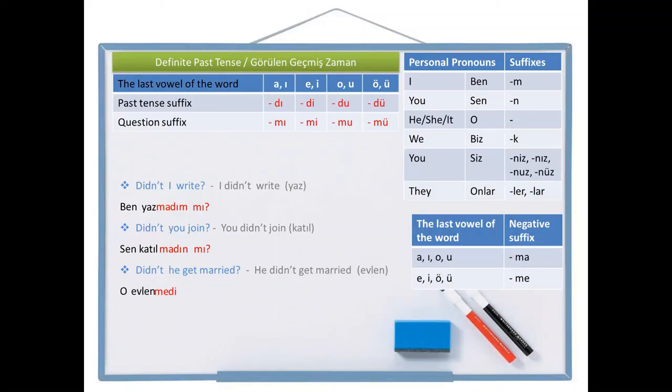Is there any person pronoun? No, there is no person pronoun for o. So he didn't get married is o evlenmedi. But I want to make it a question sentence, so I need to add the question suffix to the end, and it is o evlenmedi mi. He didn't get married, o evlenmedi. Didn't he get married, o evlenmedi mi? This is the question.